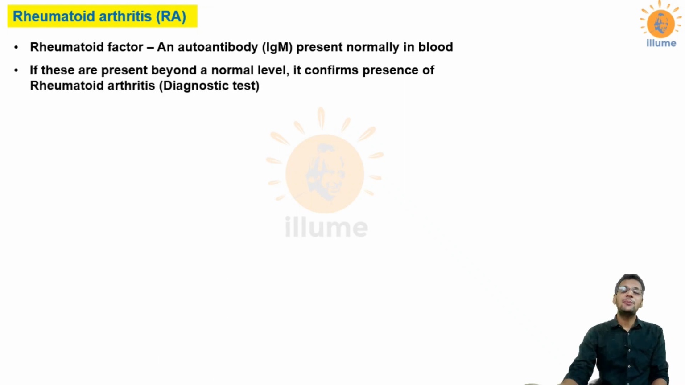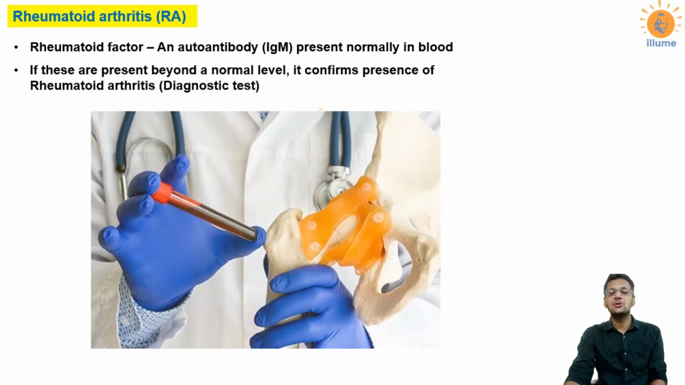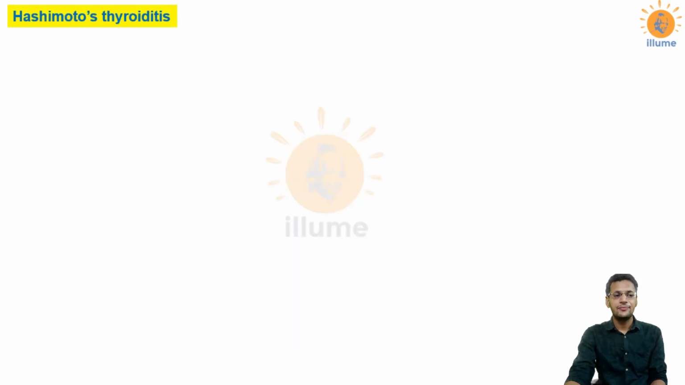So when these are present beyond a normal level, it confirms the presence of rheumatoid arthritis, which is actually the diagnostic test of rheumatoid arthritis. If we are suspecting a case of rheumatoid arthritis, we just take the blood sample and check for the concentration of rheumatoid factor. If it exceeds the normal value, then the patient is suffering from rheumatoid arthritis.